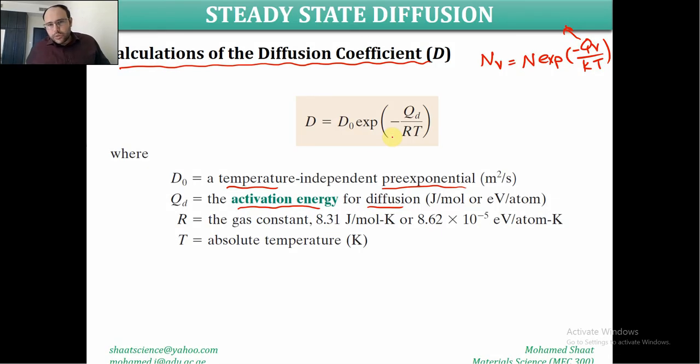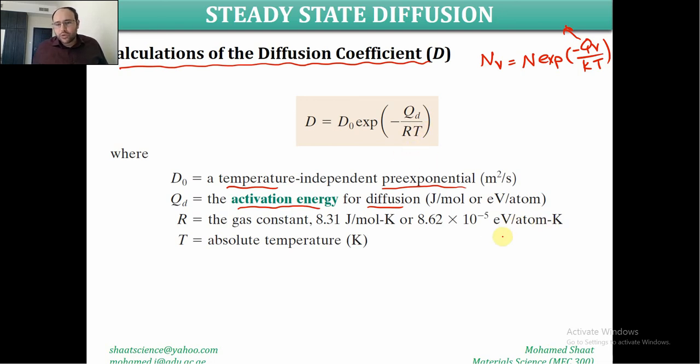So D is D0 times the exponential of negative QD divided by RT. QD, the activation energy of diffusion, could be given in joules per mole or electron volts per atom. In case it is given in joules per mole, then R, which stands for the gas constant, will be 8.31 joules per mole Kelvin, or it could be 8.62 times 10 to the power negative 5 electron volts per atom Kelvin.